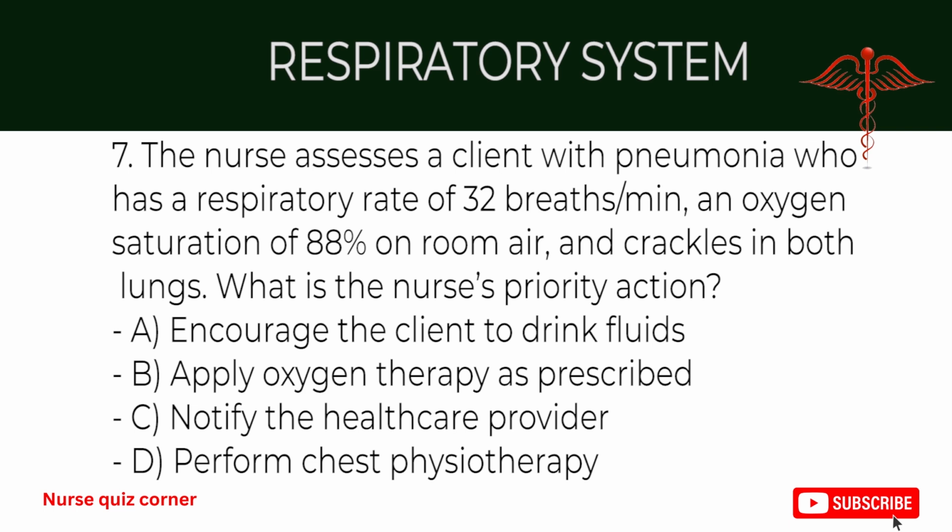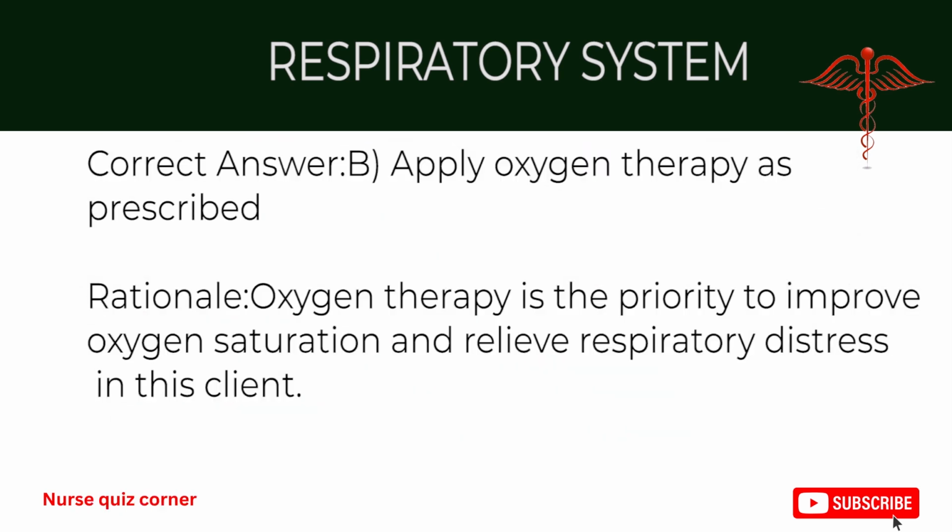7. The nurse assesses a client with pneumonia who has a respiratory rate of 32 breaths/min, an oxygen saturation of 88% on room air, and crackles in both lungs. What is the nurse's priority action? A. Encourage the client to drink fluids. B. Apply oxygen therapy as prescribed. C. Notify the healthcare provider. D. Perform chest physiotherapy. Correct answer, B. Apply oxygen therapy as prescribed. Rationale: oxygen therapy is the priority to improve oxygen saturation and relieve respiratory distress in this client.